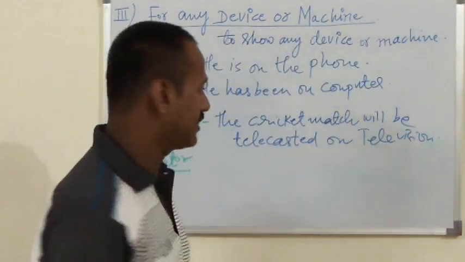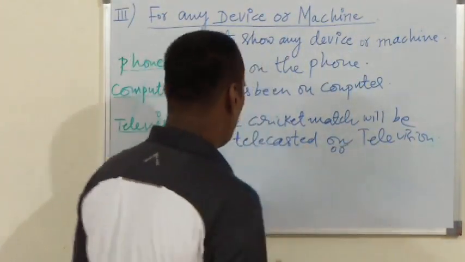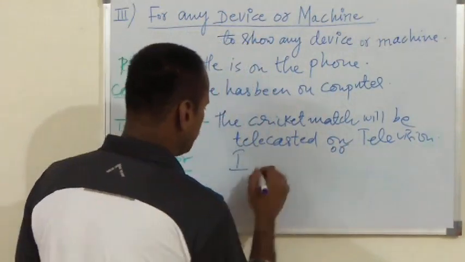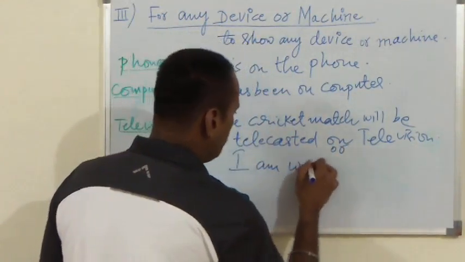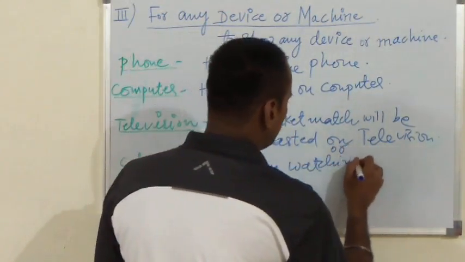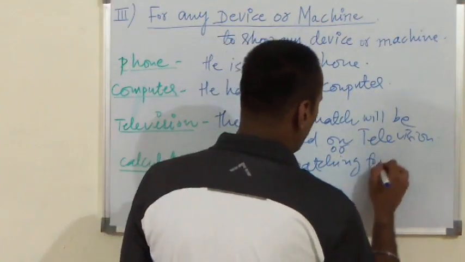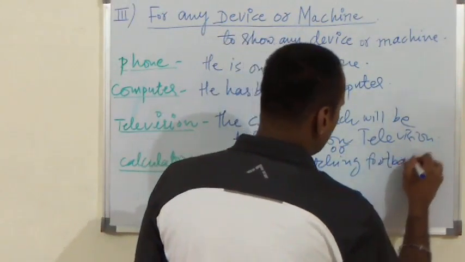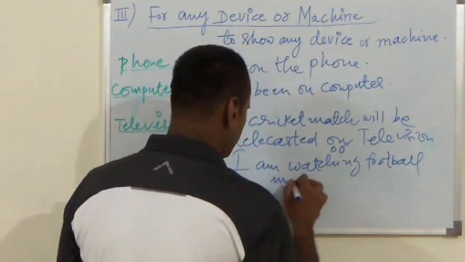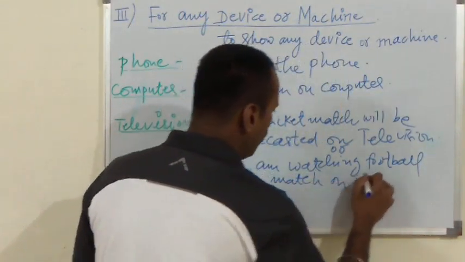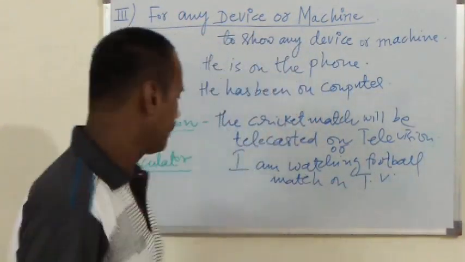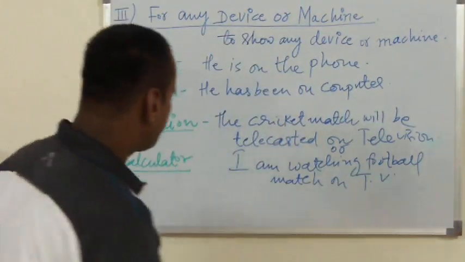Or we can take another example also. I am watching football match on television. Now what about calculator?